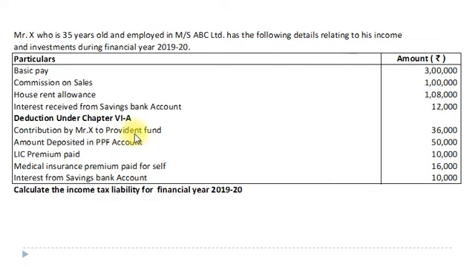Contribution to Provident Fund, amount deposited in PPF account, and LIC premium: these three are deductions under chapter 6A section 80C.